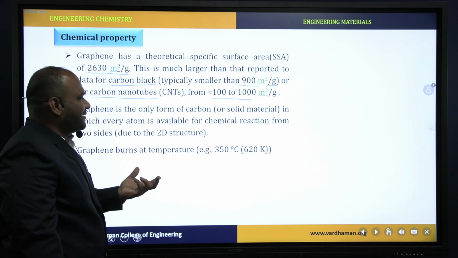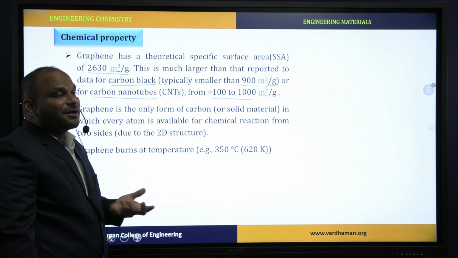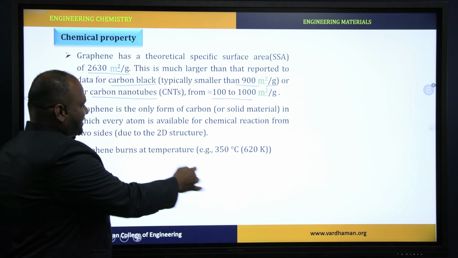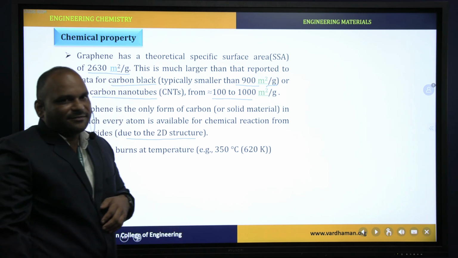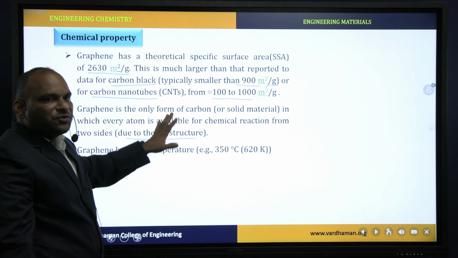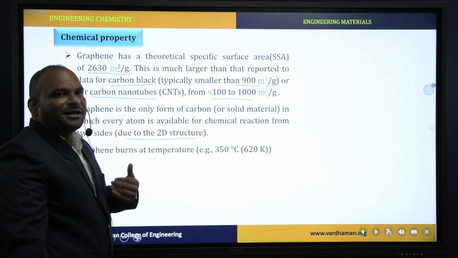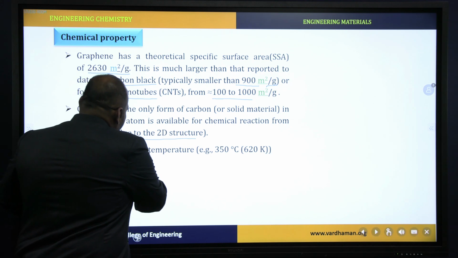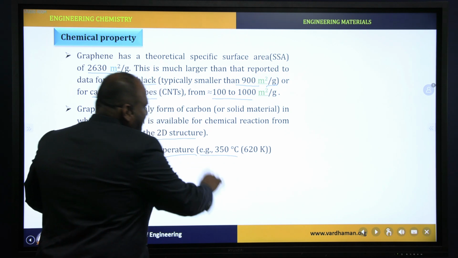Due to that reason, every carbon atom which is present in the graphene is ready to involve in a chemical reaction. And also, graphene has a 2D structure. One is specific surface area, the other one is 2D structure. Due to these two reasons, carbon atoms in the graphene are ready to involve in chemical reactions. One more point, graphene bonds at temperature range 350 degrees centigrade and above.